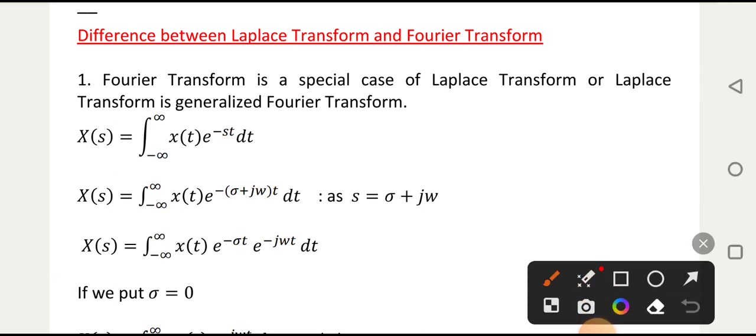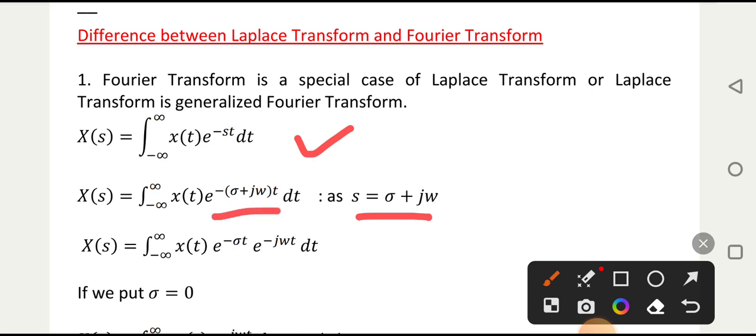So how can we say this? This is the mathematical expression for the Laplace transform: integration from minus infinity to infinity of x(t) e raised to minus st dt. In place of s we can put sigma plus j omega.